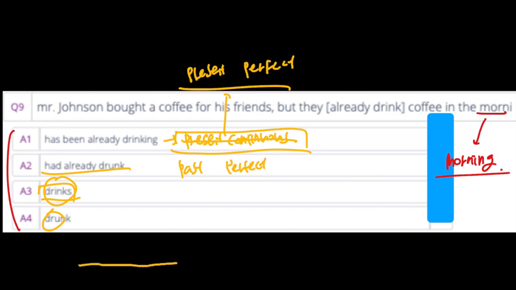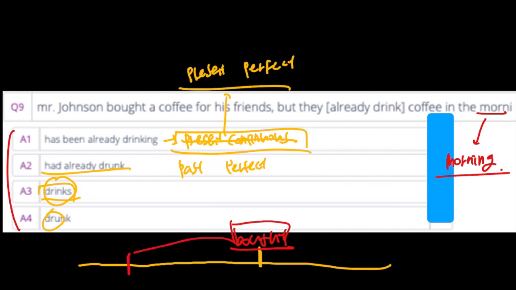So Mr. Johnson bought a coffee for his friends. But the day before, they already drank coffee in the morning. Then what should we do? We need to use past perfect because it happened before the past simple.